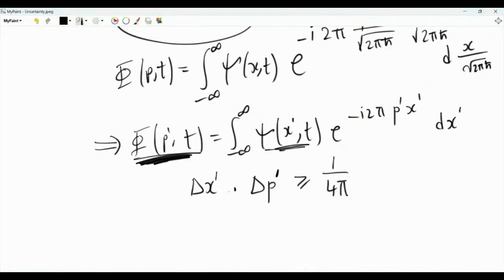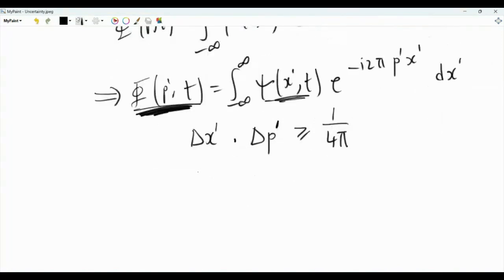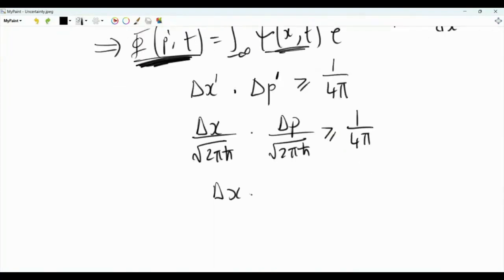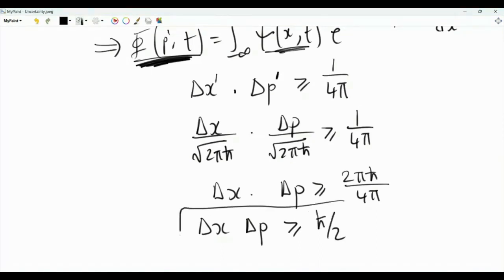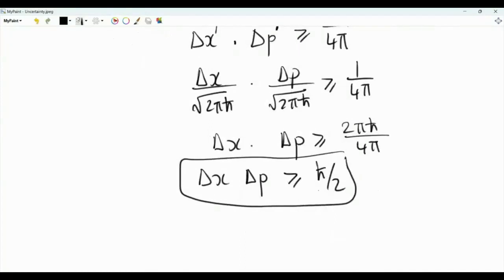Now, if we want to write down the uncertainty principle using the actual position and momentum, then this x prime is delta x, and we just have a scaling factor, which is square root 2 pi h bar. And the same here. This is greater than 1 over 4 pi. So delta x delta p is greater than or equal to 2 pi h bar divided by 4 pi. Then delta x delta p is greater than or equal to h bar over 2. And that's the famous uncertainty relation in quantum mechanics. H bar is the reduced Planck constant, which is h divided by 2 pi.